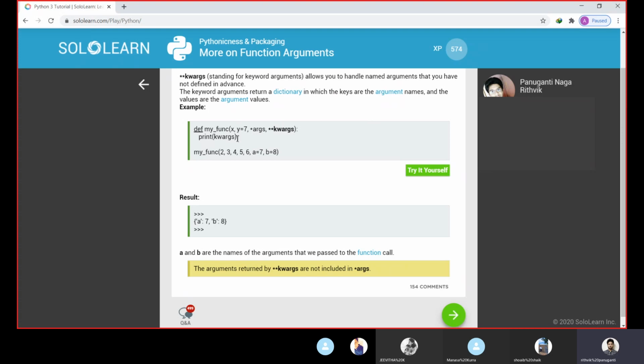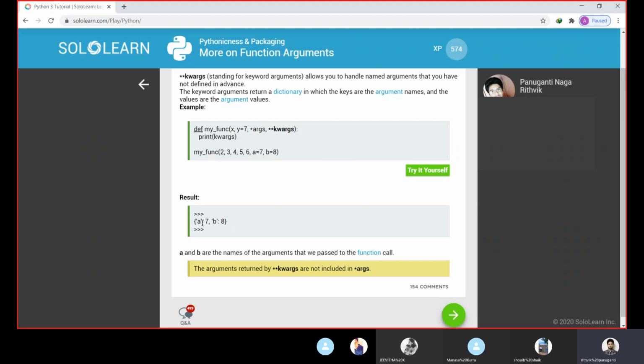So print kwargs, we are printing the keyword arguments. We call the function, giving 2 3 4 5 6, a equal to 7, b equal to 8. These will be taken as the keyword arguments. Whatever input the user gives will be taken as keyword arguments, and this will be printed in the form of a dictionary.